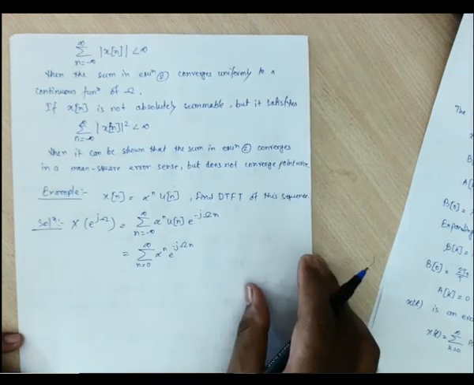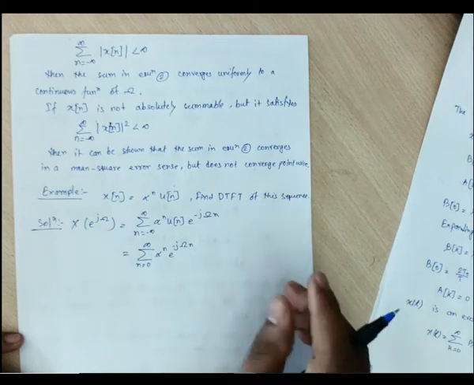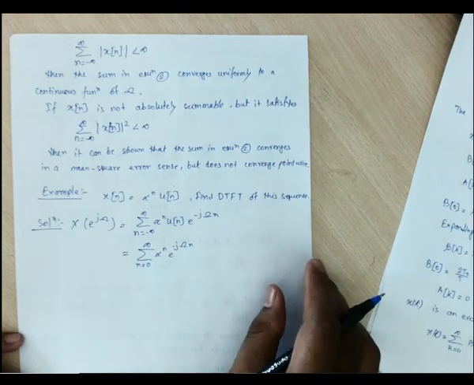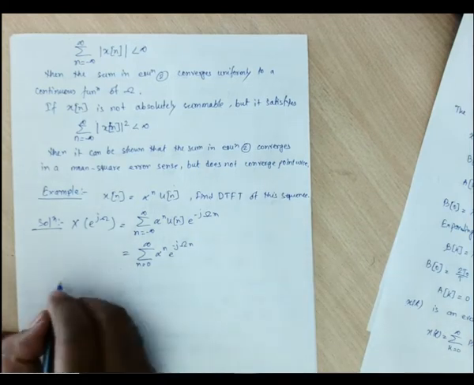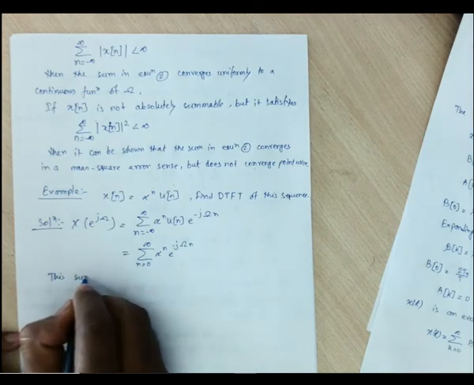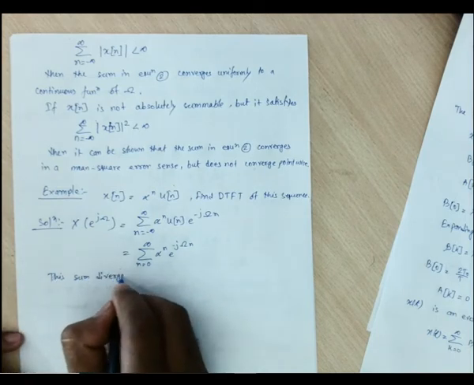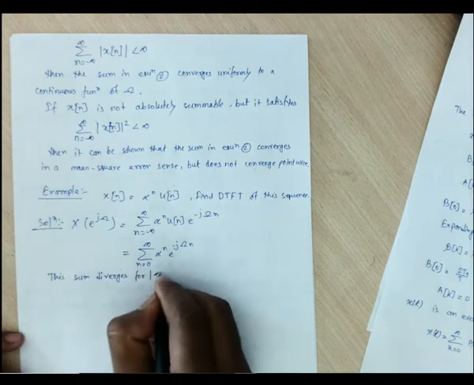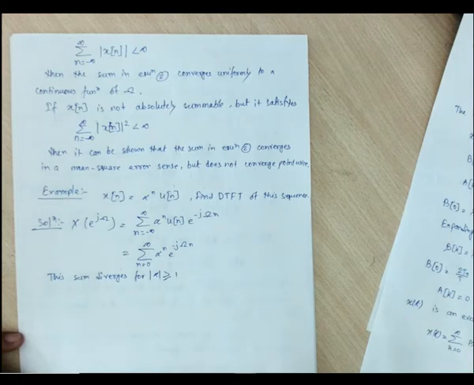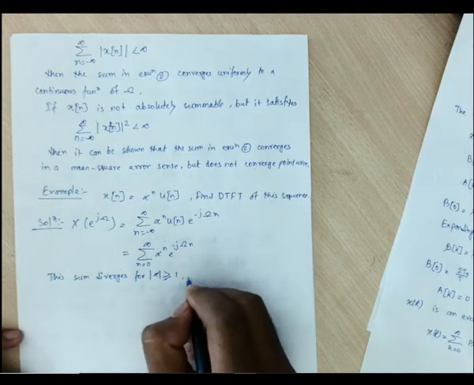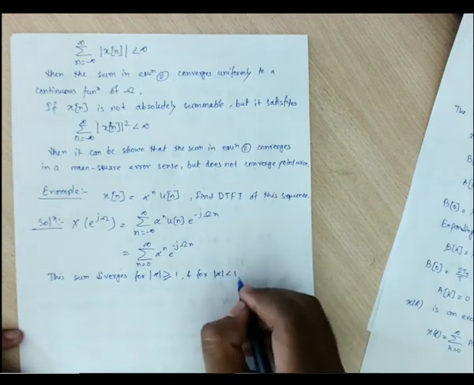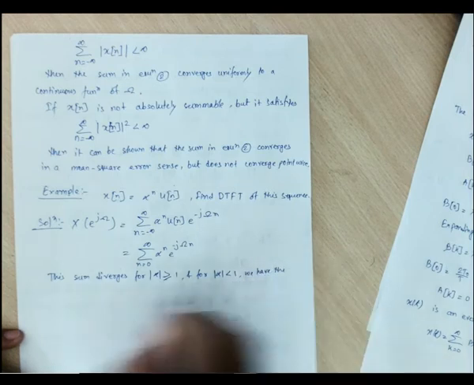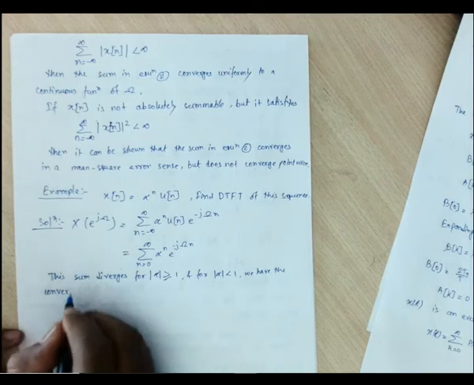So the magnitude of alpha must be less than 1, and only then will this sum converge. The sum diverges for mod of alpha greater than or equal to 1, and for mod of alpha less than 1 we have the convergent geometric series. That is what we want.